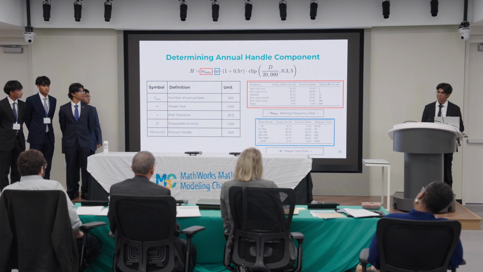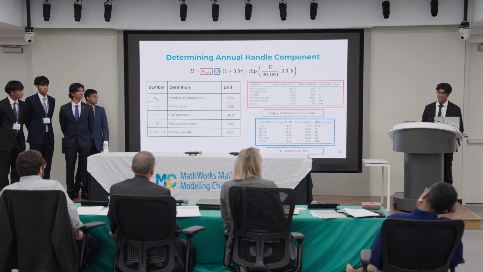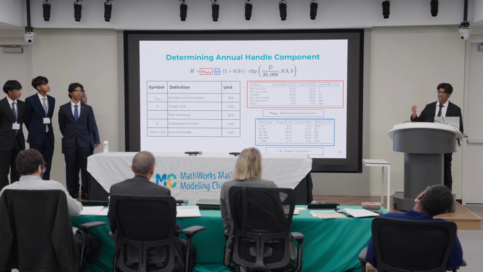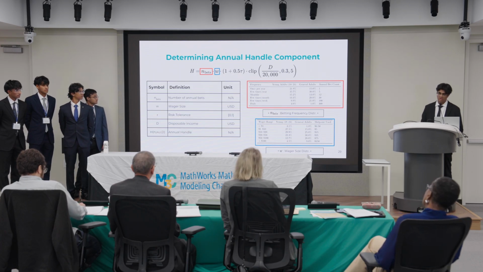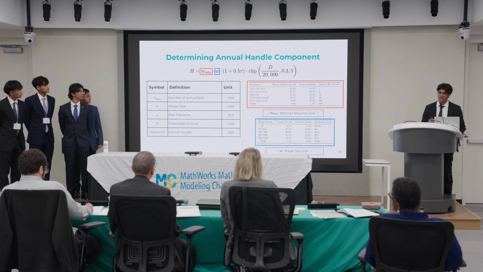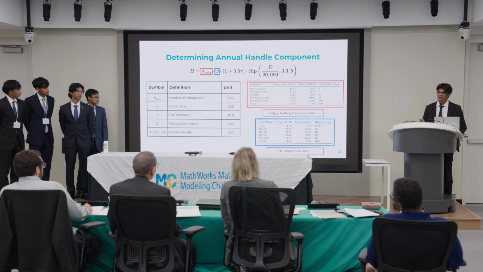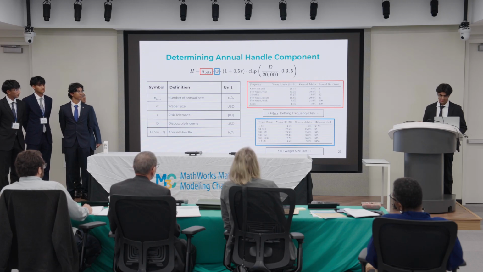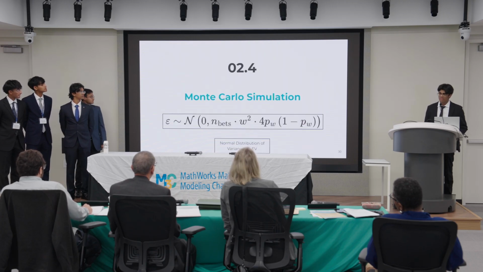So someone with more disposable income bets more, but we clip this from 0.3 to 5 to prevent unrealistic extremes. For the other two variables, we don't just guess randomly, we draw directly from survey data. For both of these, we randomly sample from the given probability distribution for each of our simulated individuals. With all this in mind, let's write the final formula.